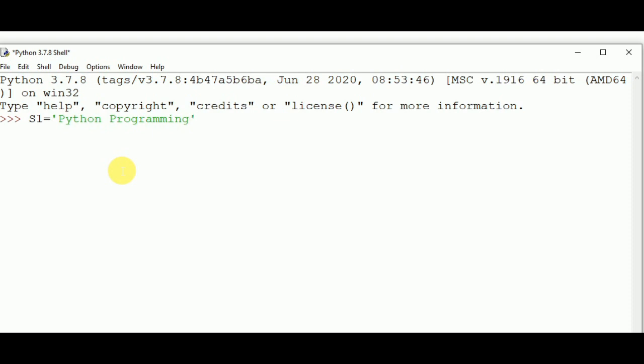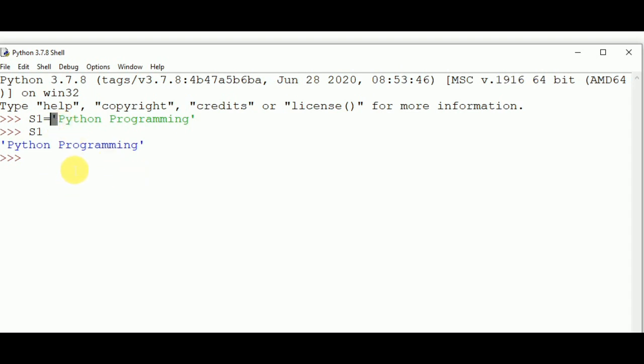We just press enter and check the variable s1. So we got Python programming. It is a complete string, implemented with a single quoted string.